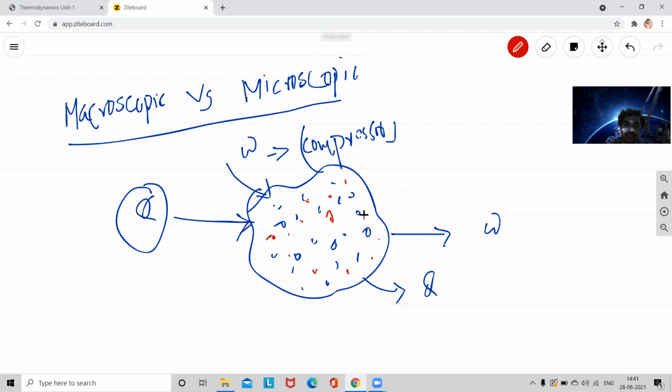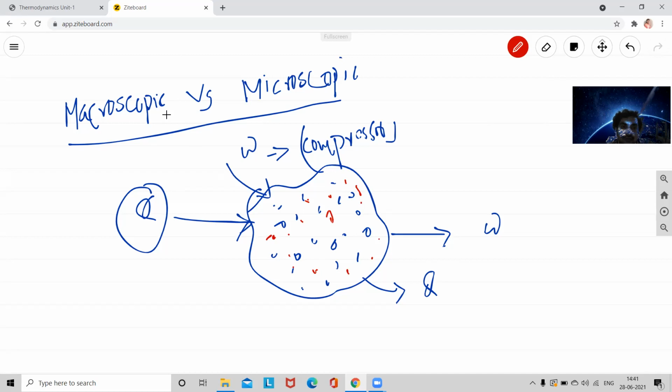Just now I said that macroscopic means thermodynamics does not require analysis at the individual, micro, or statistical level.